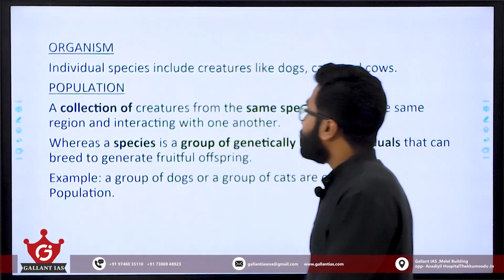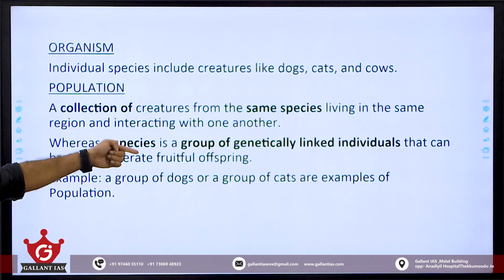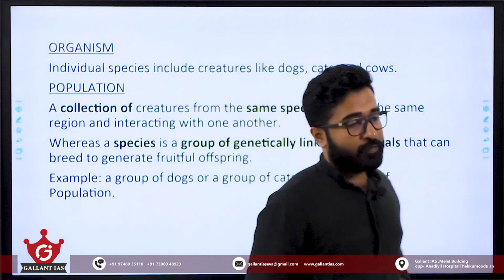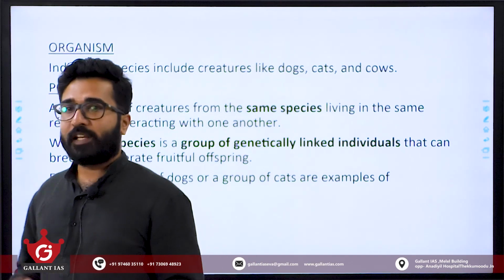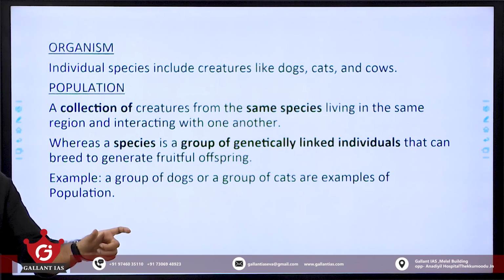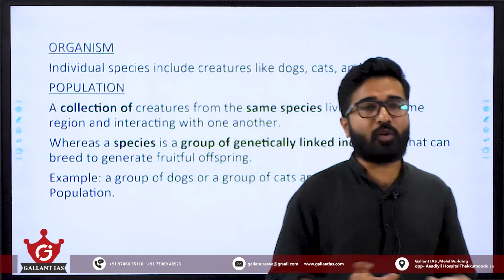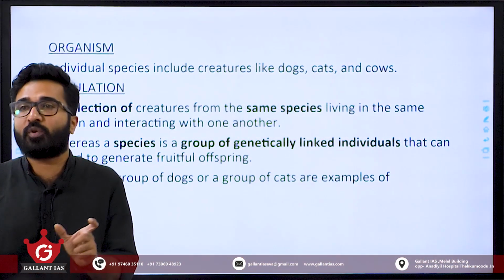So population is a collection of creatures from the same species living in the same region. Whereas a species is a group of genetically linked individuals that can breed to generate fruitful offspring. These kinds of statements can come in exam. For example, dogs and cats cannot interbreed and produce offspring. Dog is a single species, cat is a single species. Dogs can interbreed and generate new offspring, but dogs and cats cannot mate with each other. That is the reason why we classify them into different species.